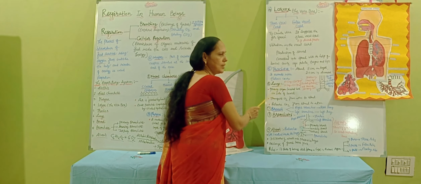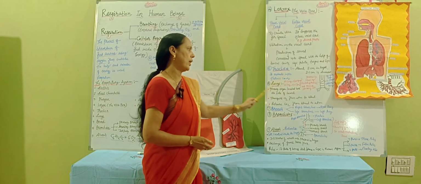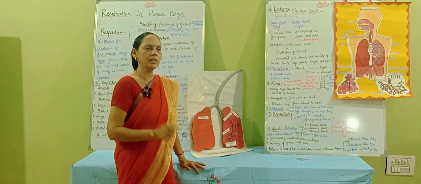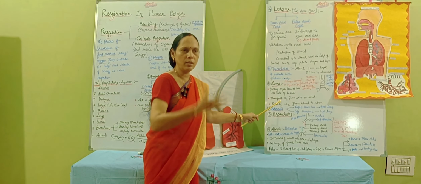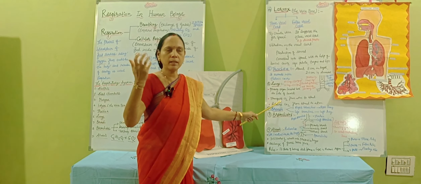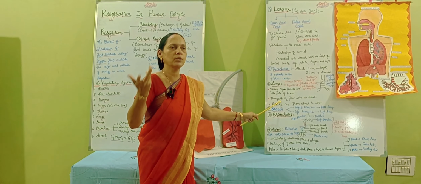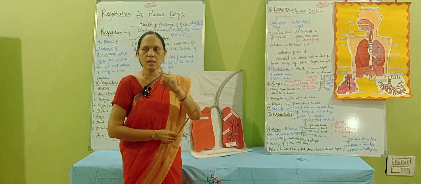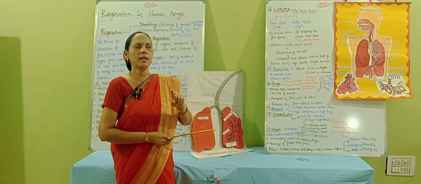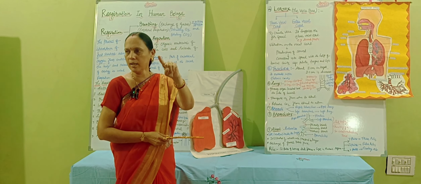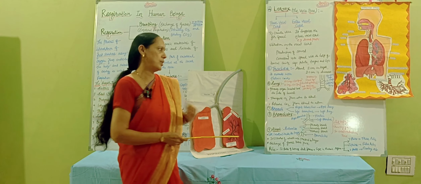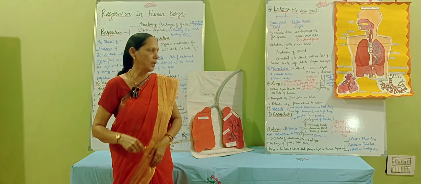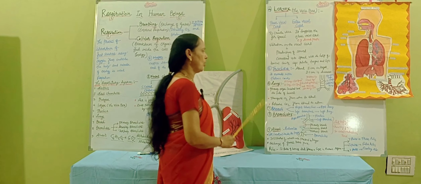Why? Because the lungs are the primary organ for respiration, and they are located on both sides of the heart. And what is the main function? The main function of the lungs is to transport oxygen from the atmosphere to the blood. We are inhaling oxygen from the atmosphere and it is transported to the blood, because in the circulatory system we have seen that the pulmonary artery carries the blood up to the lung, and deoxygenated blood gets oxygenated, and then it is given onward. And the next thing is the release of carbon dioxide from the blood to the atmosphere. This is the main functioning of the lungs.